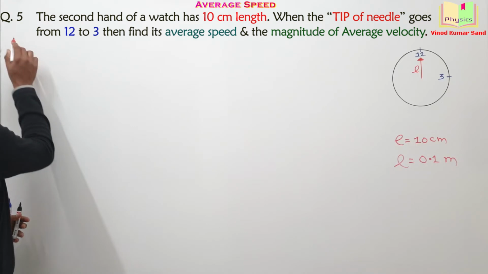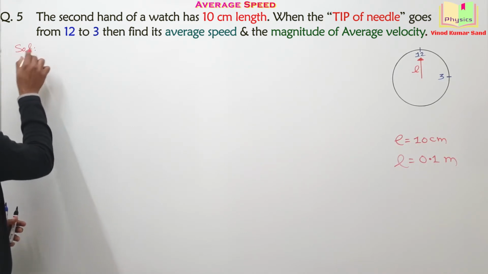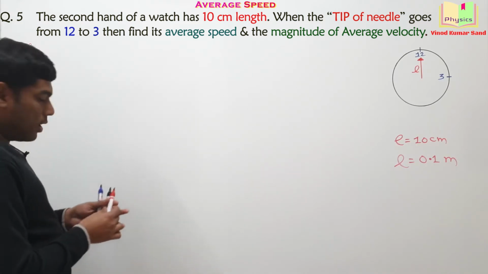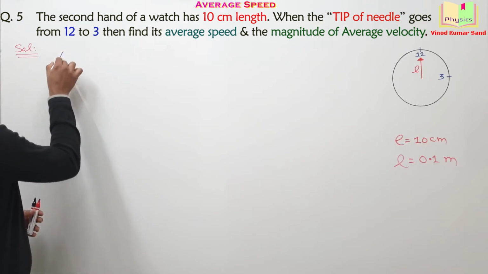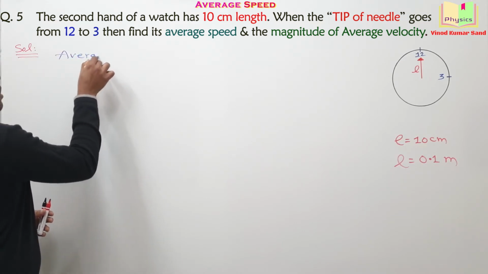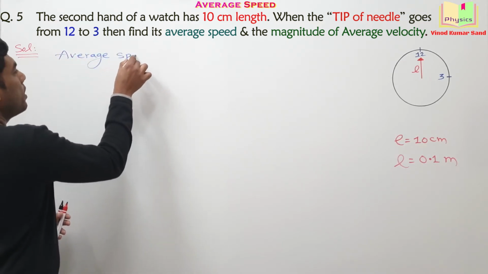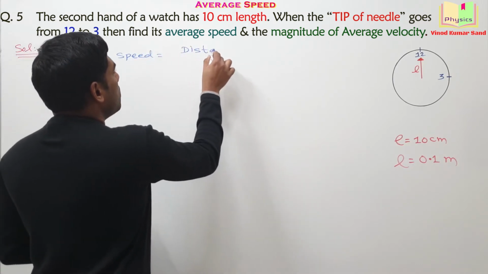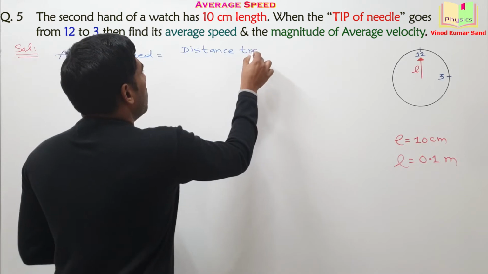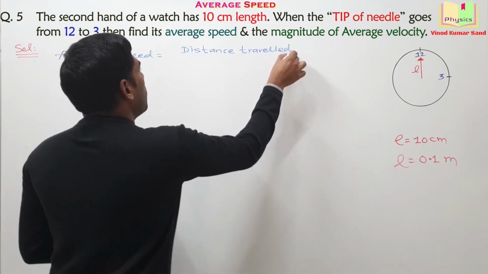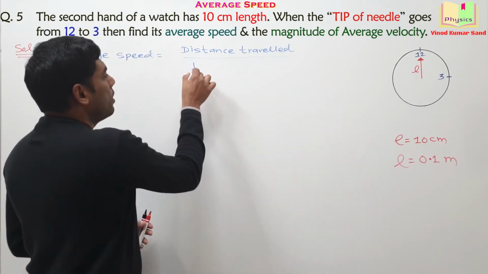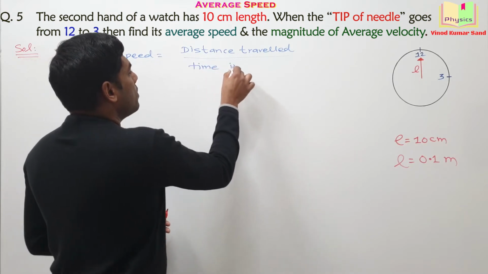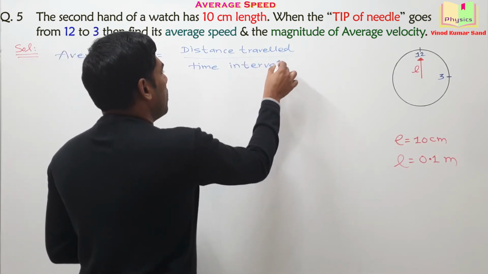I'm writing the solution here. First of all, we'll go for the average speed. We know the formula for the average speed. It is equal to distance traveled divided by the time interval. How much is the distance traveled by the tip of the second hand?